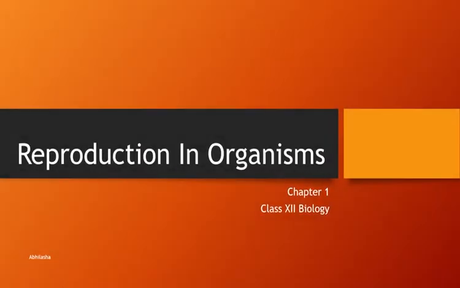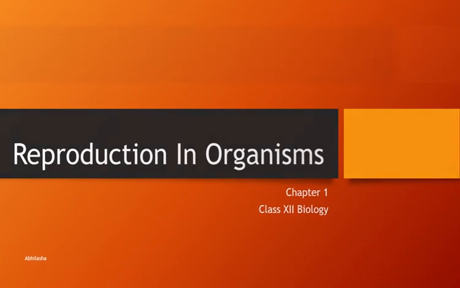We'll be starting with the first lesson of your biology syllabus, that is Reproduction in Organisms. This lesson has been divided into 3 parts. The first part is the introductory part, which you've already done. In this part, we'll cover the lifespan and the various phases of the lifespan of an organism. In the second part, we'll discuss the various types of reproduction exhibited by different groups of organisms. And in the third part, we'll be studying some special cases of unique reproductions.